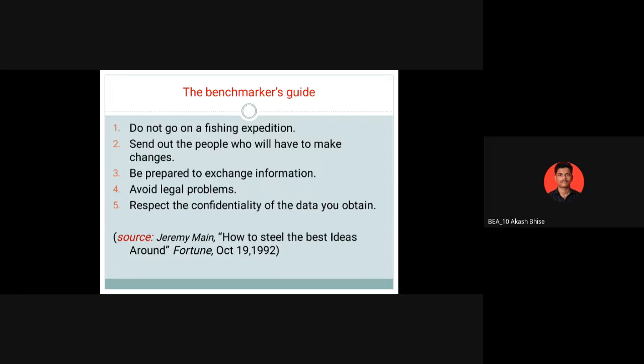Now benchmarking should be done in private. Benchmarking is never done on the media. That is nothing but a debate. Debate is different, group discussion is different, and benchmarking is different. Benchmarking is only for the improvement of your industry, or comparison with one another. So that will not be published. You have to take it very confidentially.